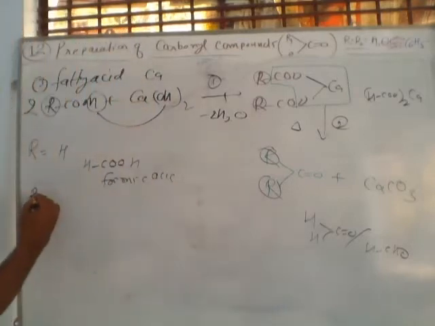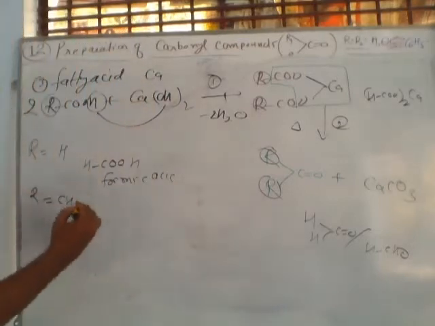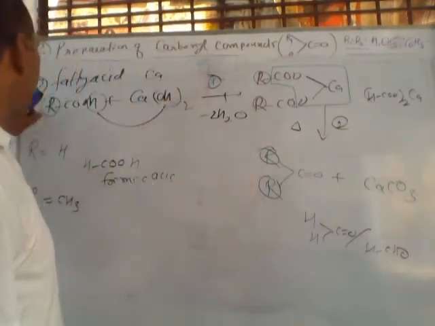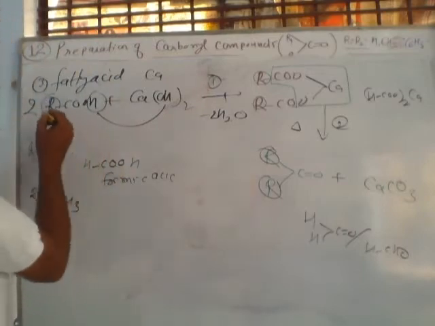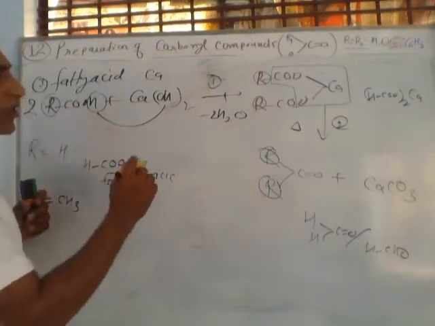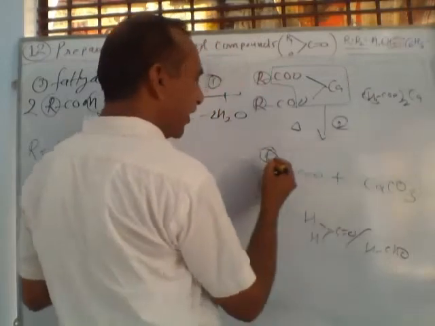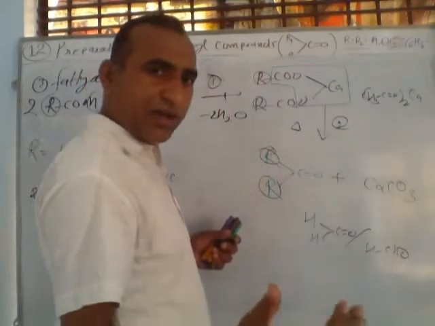Second question: if we use CH3, meaning methyl, instead of R, what will this compound be called? CH3 is called acetic acid. This will be called calcium acetate, and here CH3 is called acetone.